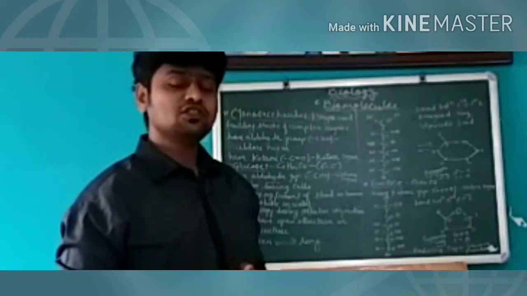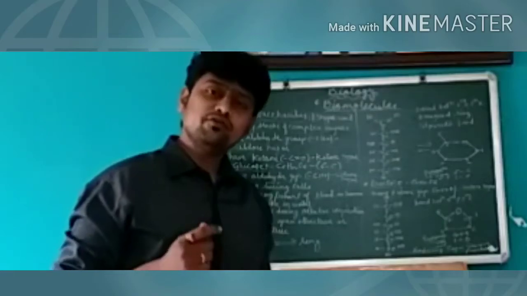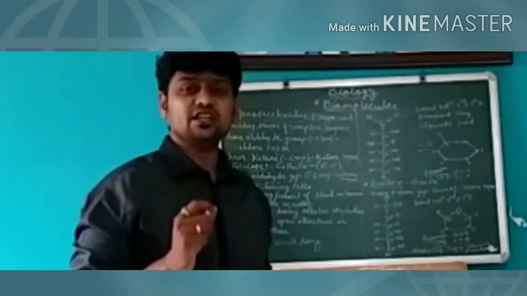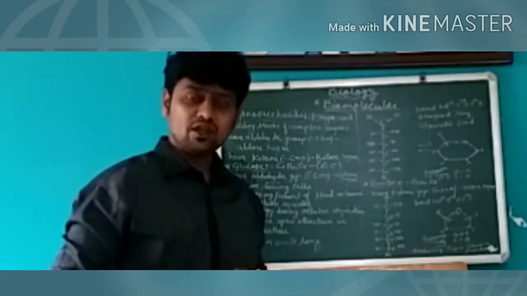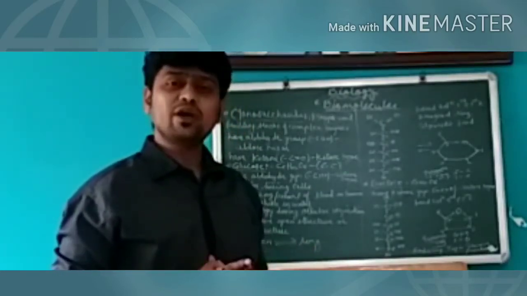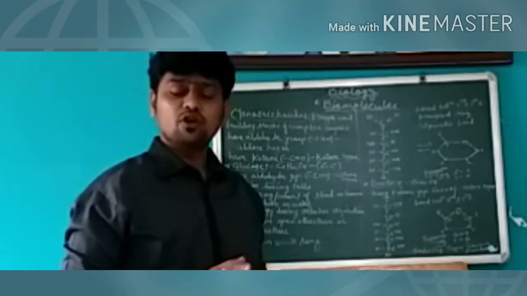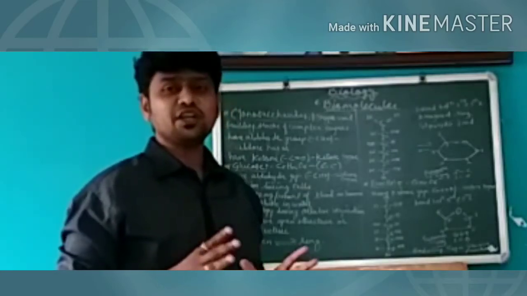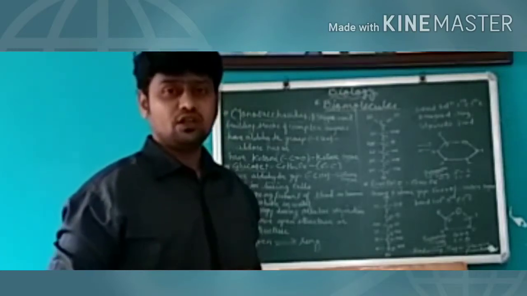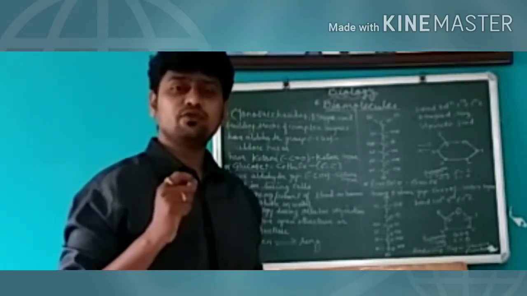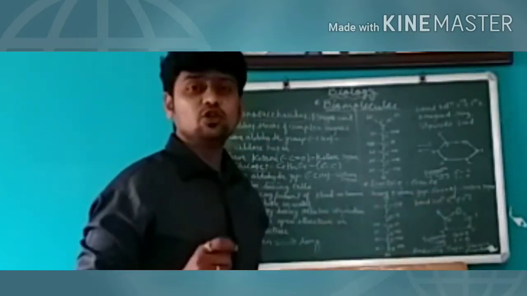Let us discuss the structure of fructose. Now fructose is also a hexose sugar. The formula of fructose is the same as glucose, C6H12O6. Molecular formula of glucose and fructose is the same, but their arrangement is different, and that is why they are called isomers. In fructose, the functional group present is the ketone group, C double bond O, and that is why fructose is a ketose sugar.